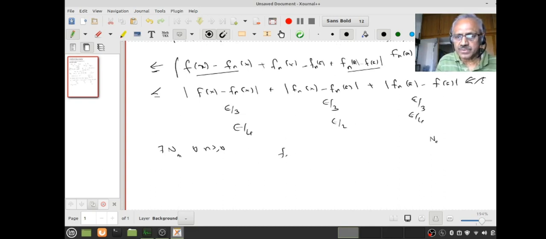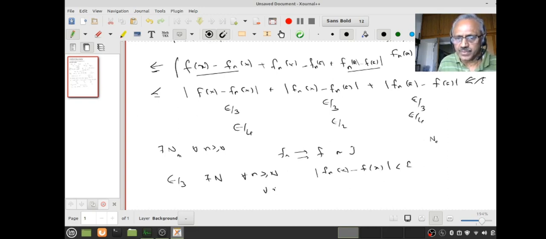So this is where you use uniform convergence. Since fn converges to f uniformly on J, given epsilon by 3, there is an N so that for every n greater than or equal to capital N, mod fn(x) minus f(x) is less than epsilon by 3 for every x, because this is where we need the uniform convergence. You understand this?